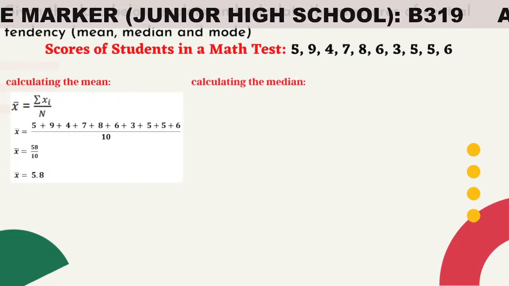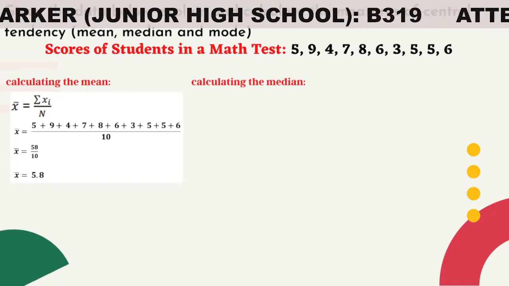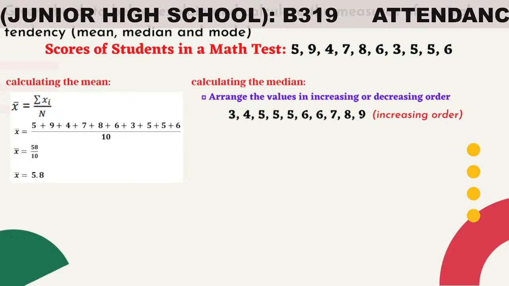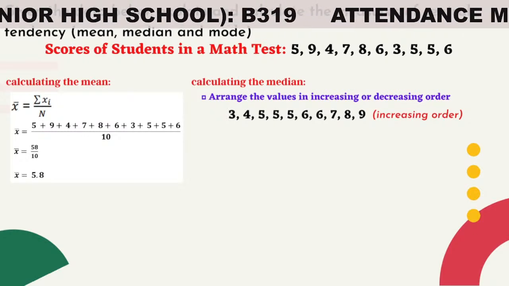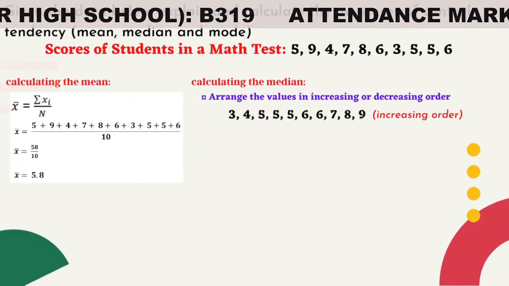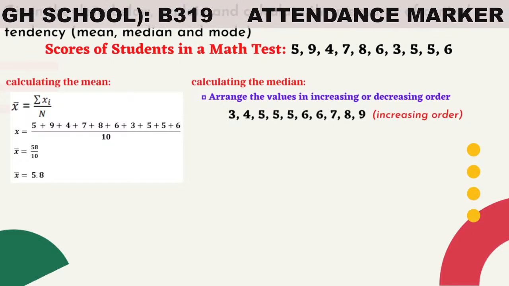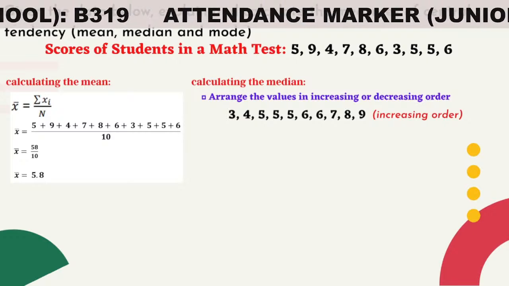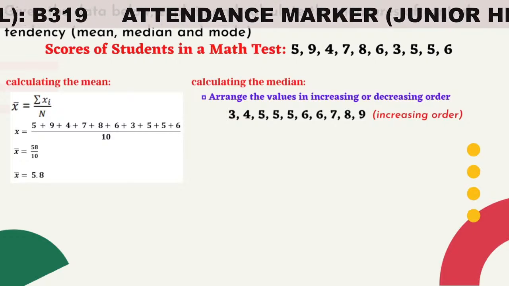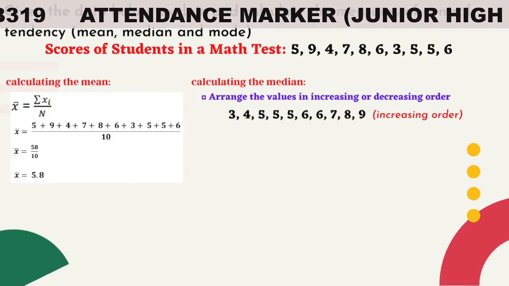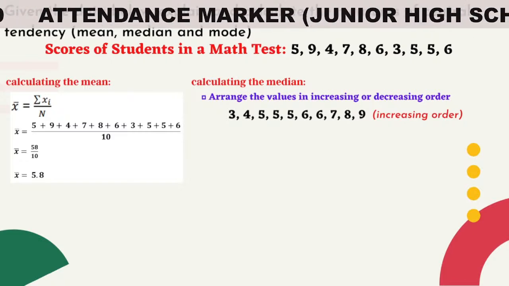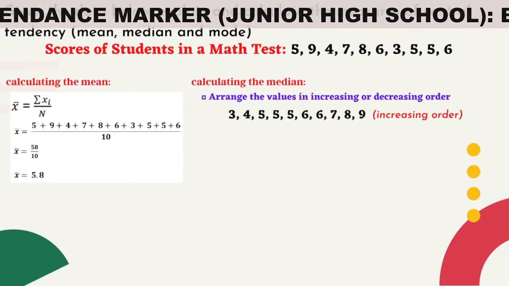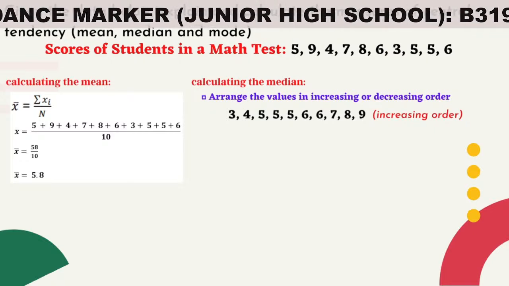Now, to calculate for the median of the given ungrouped data, we follow the steps. First, arrange the values in increasing or decreasing order. Now, arranging it in increasing order, we have 3, 4, 5, 5, 5, 6, 6, 7, 8, 9. Next, count the numbers in the data set. If n is odd, then divide it by 2 to get the middle number of the data. If n is even, then this means there are 2 middle numbers, so you have to get the mean of these 2 numbers to get the value of the median.